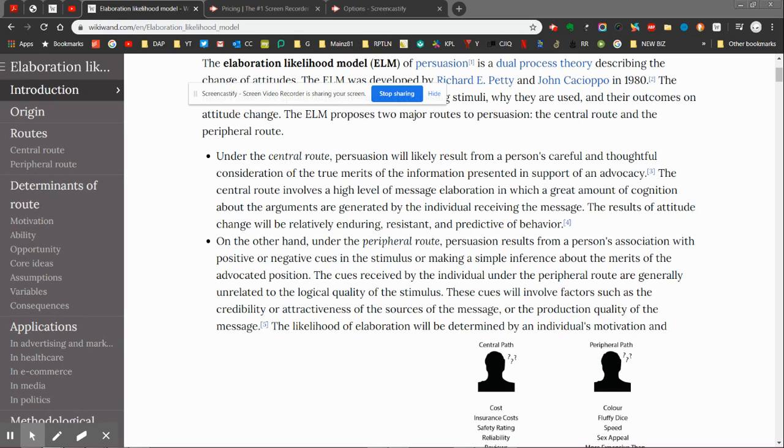Okay, let's see if that worked. Cheers. That was just a quick little presentation of a model called elaboration likelihood model. Very brief intro to it, but let's see if that worked.